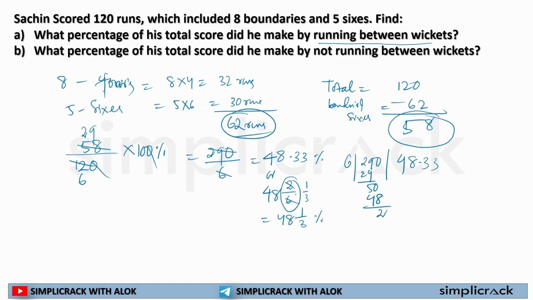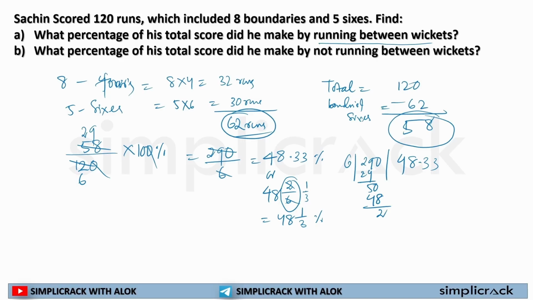Whenever this type of fraction is there, you have to take it into the least format, the smallest format. So it will be 48 1 by 3%. 48 1 by 3% of the score was made while running between wickets.